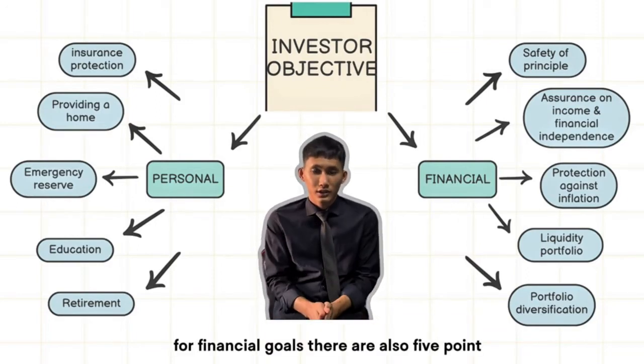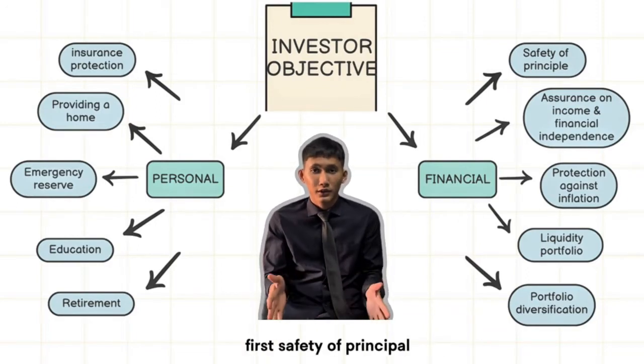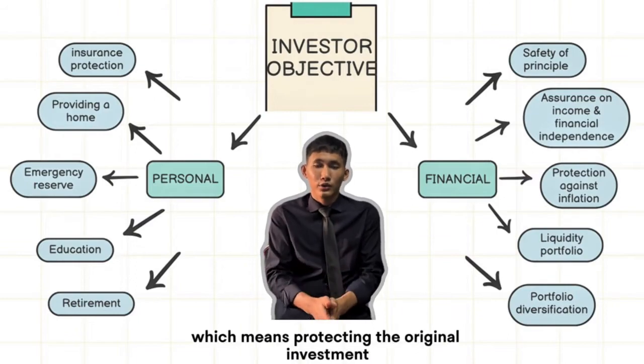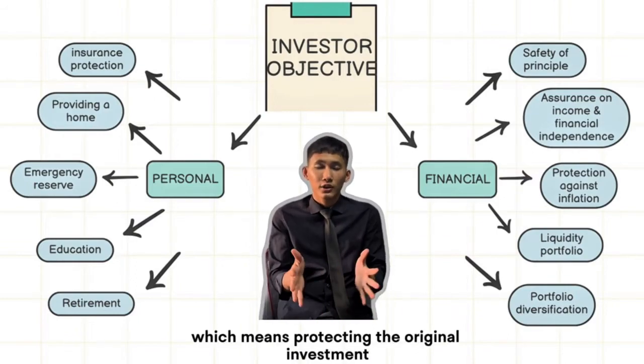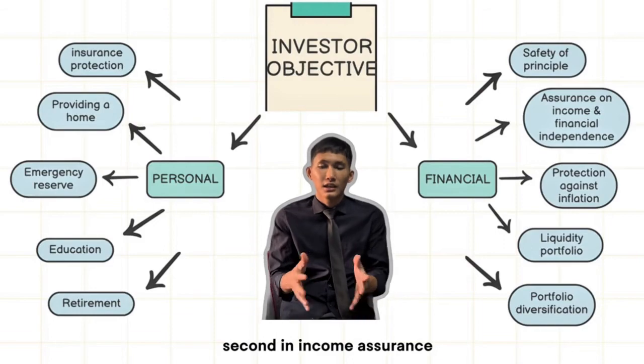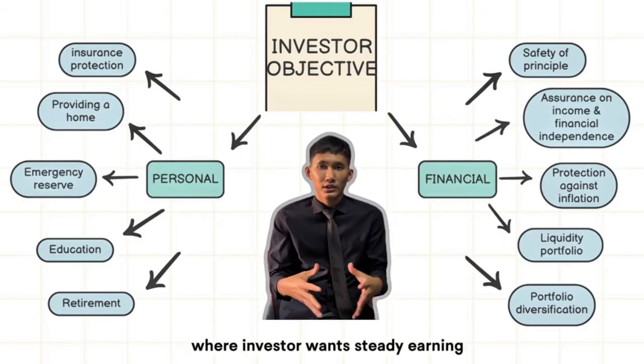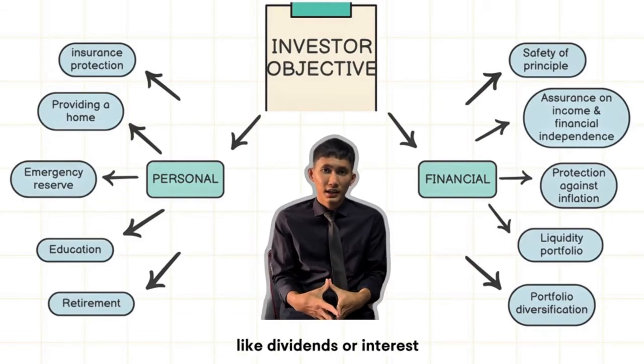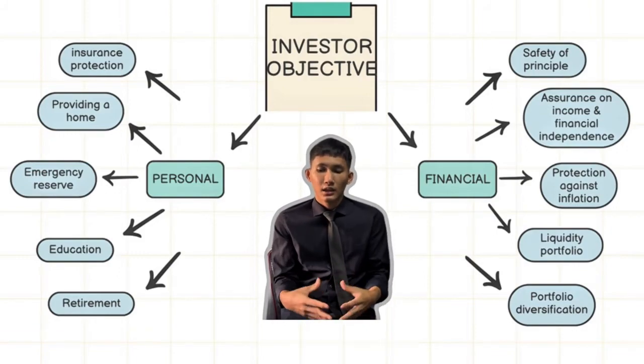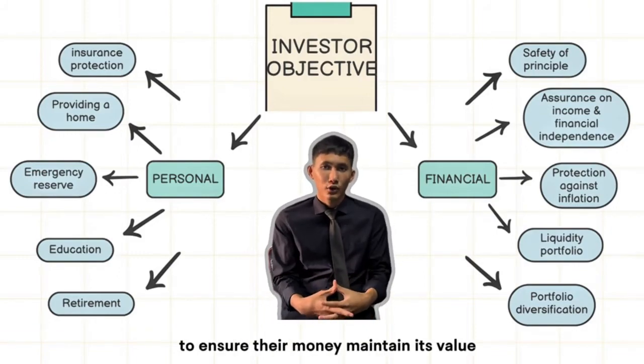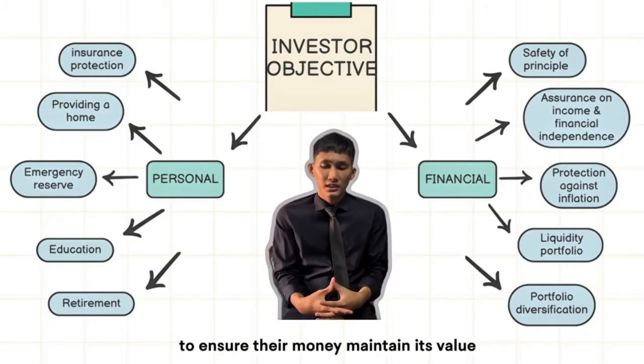For financial goals, there are also five points. First, safety of principal, which means protecting the original investment. Second, income assurance, where investors want steady earnings like dividends or interest. Third, inflation protection, to ensure their money maintains its value.